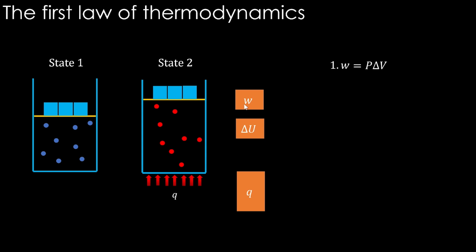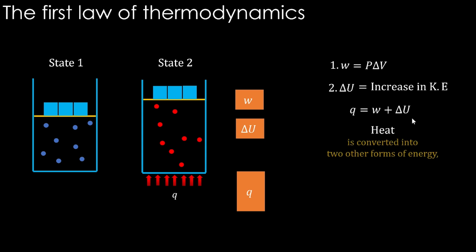There is a work done which is equal to P delta V. The pressure is constant P. Delta V is the volume change. So work can be directly calculated like that. Then there is an internal energy change, which is nothing but increase in the kinetic energy of particle constituents. The Q that we have supplied is now split into these two parts, W and delta U.